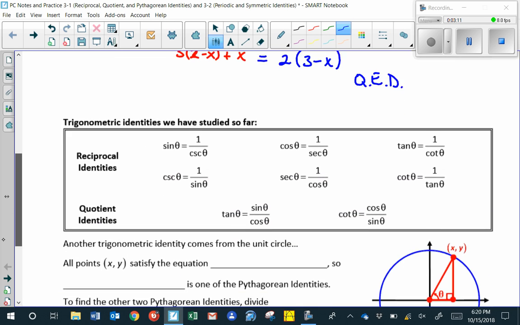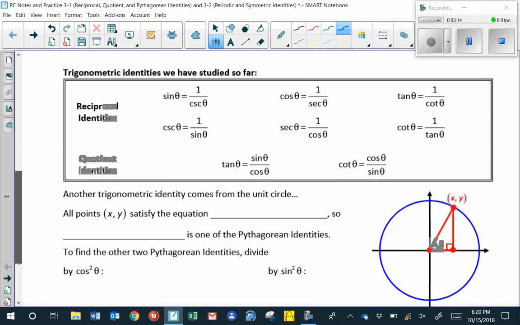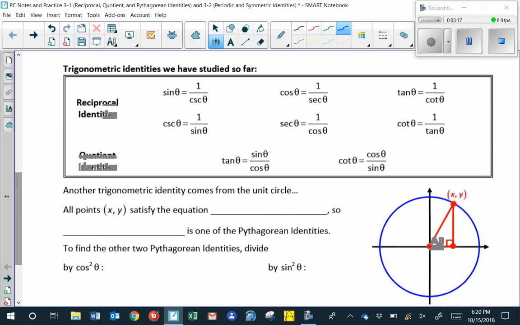Let's take a look at some identities that we are familiar with so far. There are the reciprocal identities. And while you think of only 3 reciprocal pairs, we can express them using 6 different equations. Sine of theta is equal to 1 over cosecant of theta, and cosecant of theta is also equal to 1 over sine theta. Then there are the quotient identities, and the quotient identities are for tangent and cotangent. Since those are expressed as a division, tangent is sine over cosine, and since cotangent is tangent's reciprocal, cotangent is cosine over sine.